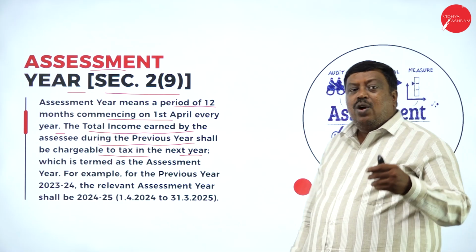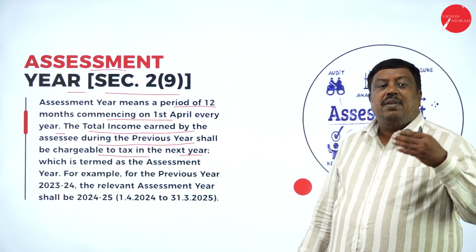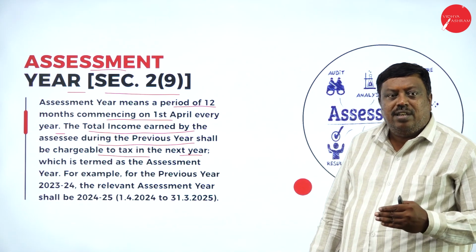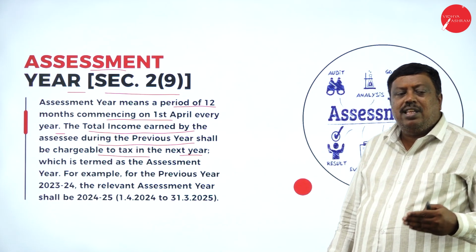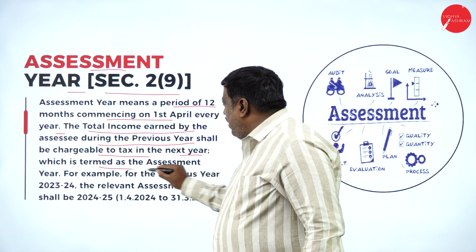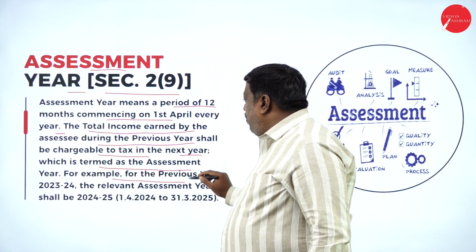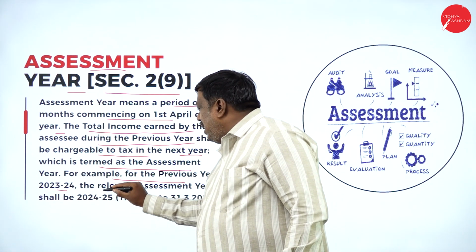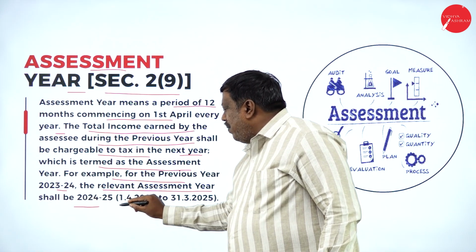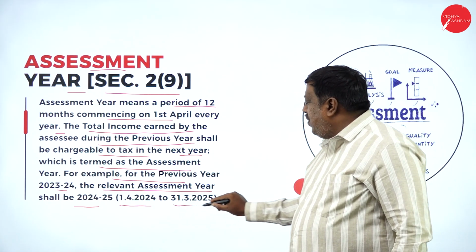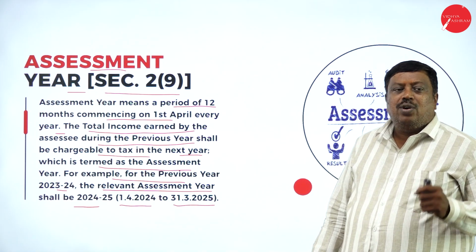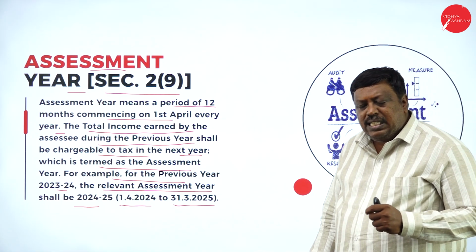They're saying that whatever income I've earned during the previous year will be assessed in the assessment year, and they're going to charge the tax on the person for earning such income, which is termed as assessment year. For example, for the previous year 2023-24, the relevant assessment year shall be 2024-25. That is nothing but 1st April 2024 to 31st March 2025 is the present assessment year for all the students, what they have to write in the Income Tax Act 1961.